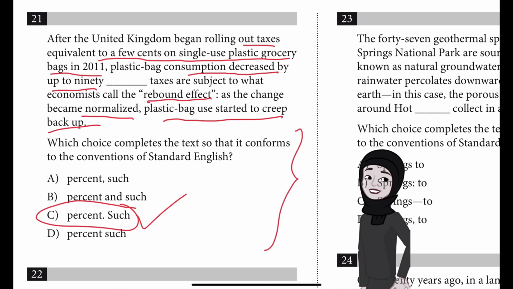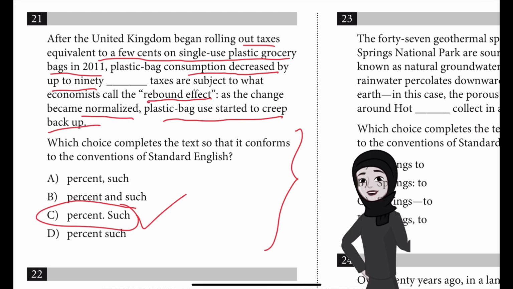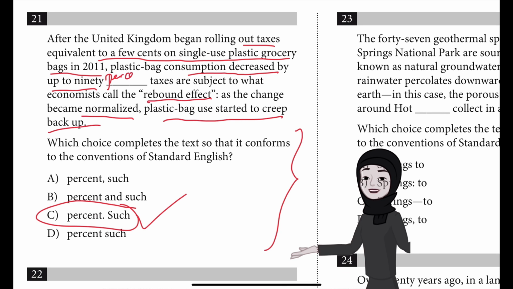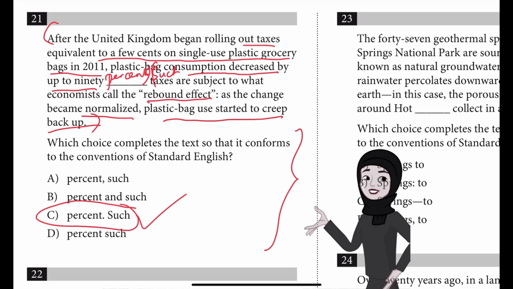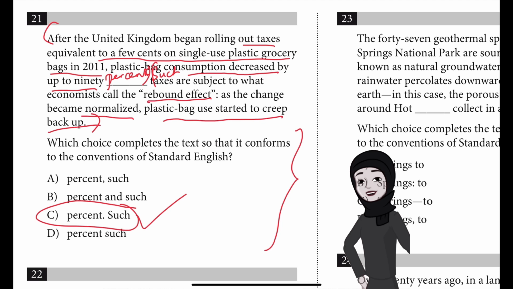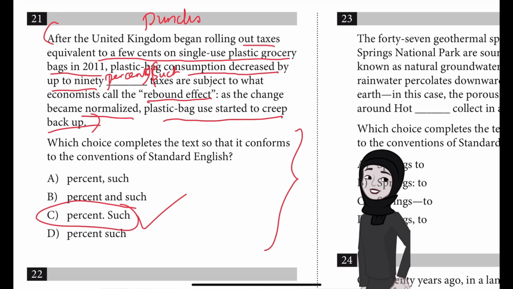So if you said C, well done, that is the best answer. The convention being tested is punctuation use between sentences. In this choice, the period after percent is used correctly to mark the boundary between one sentence, from the start to percent, and then Such starts with a capital letter for the next sentence, which runs to the end. So this period is marking the boundary properly. So, punctuation used between sentences.